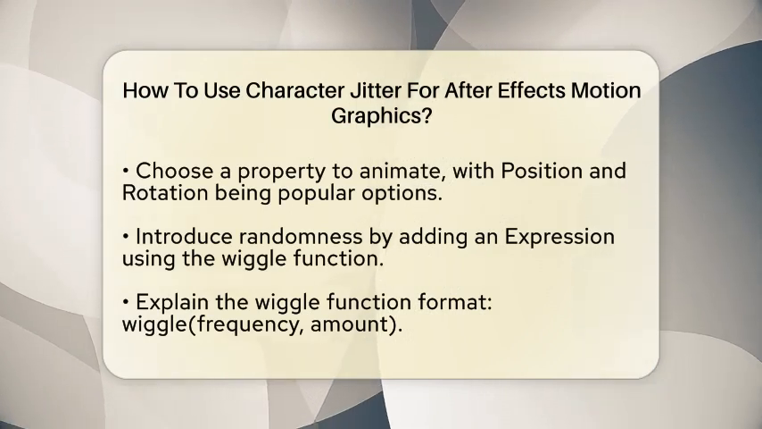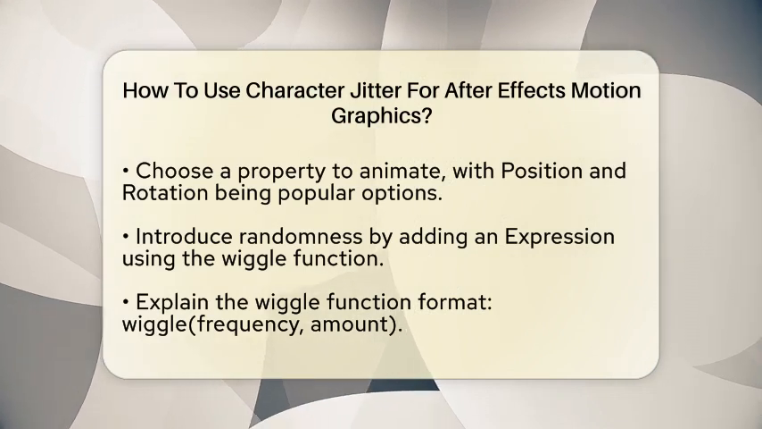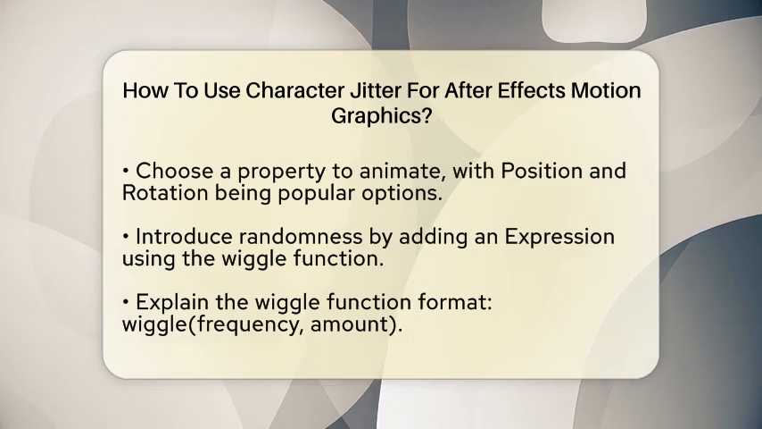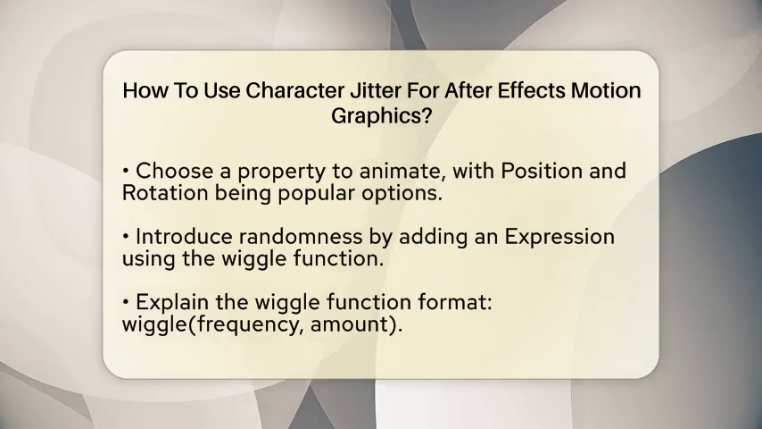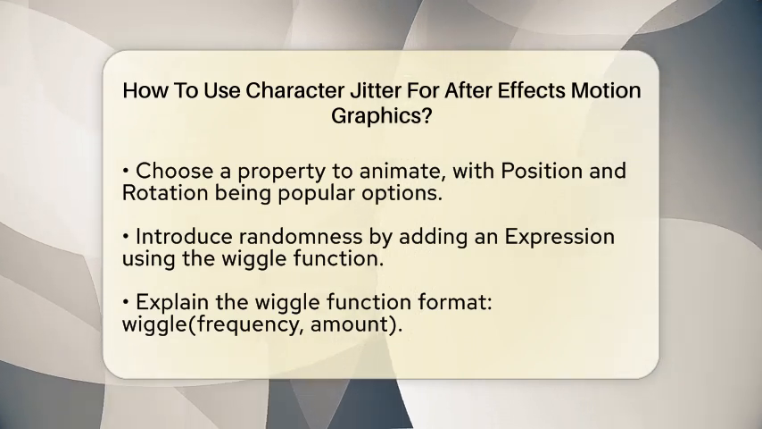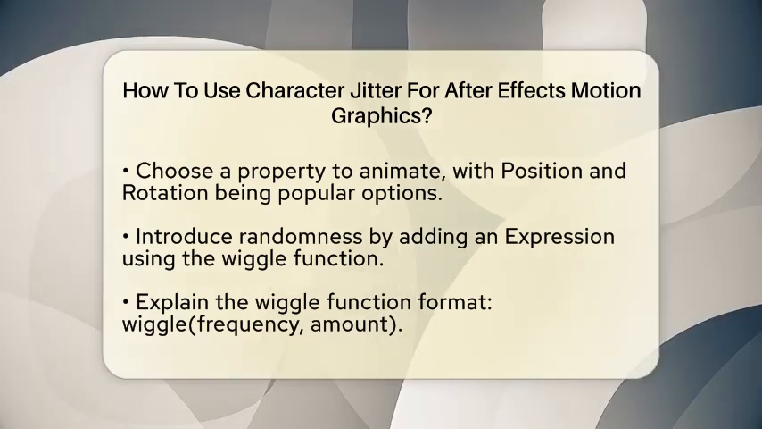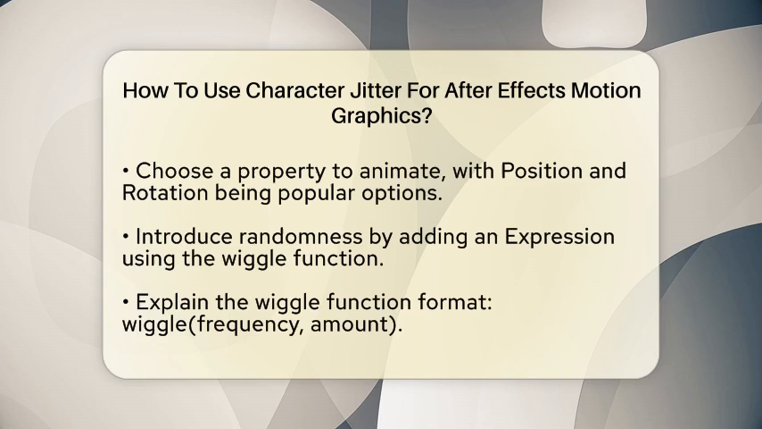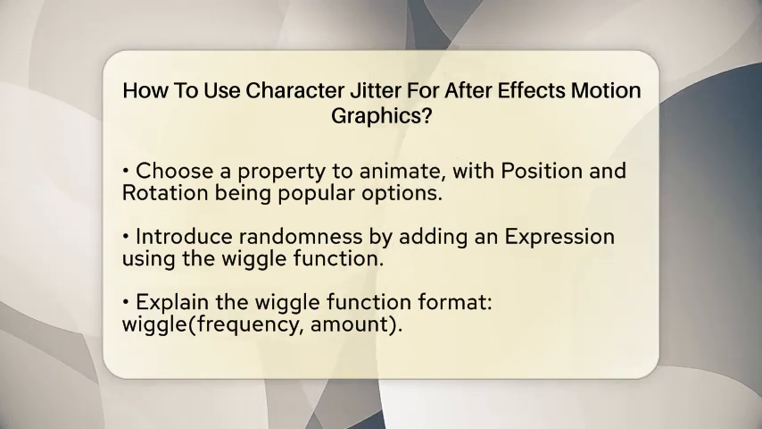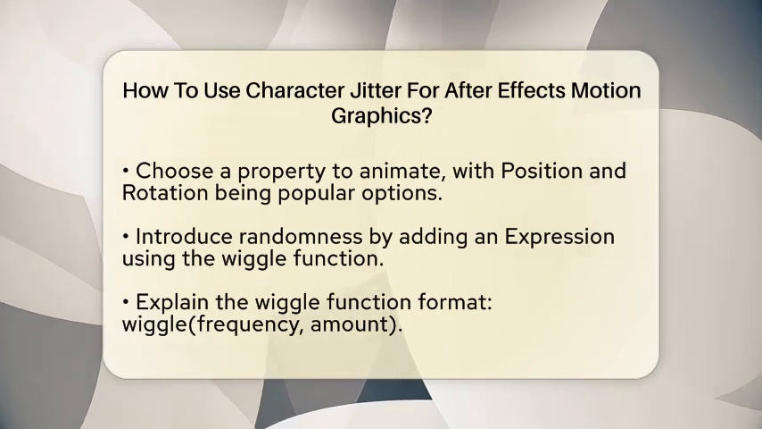After selecting a property, you will need to add an expression to introduce randomness. The wiggle function is perfect for this. For example, if you apply wiggle(frequency, amount) to the position property, each character will move randomly within the limits you set. To control the intensity of the jitter, you can adjust two key parameters, frequency and amount. Frequency determines how often the movement occurs, while amount defines how far the characters will move. By tweaking these settings, you can achieve the exact level of jitter you want.